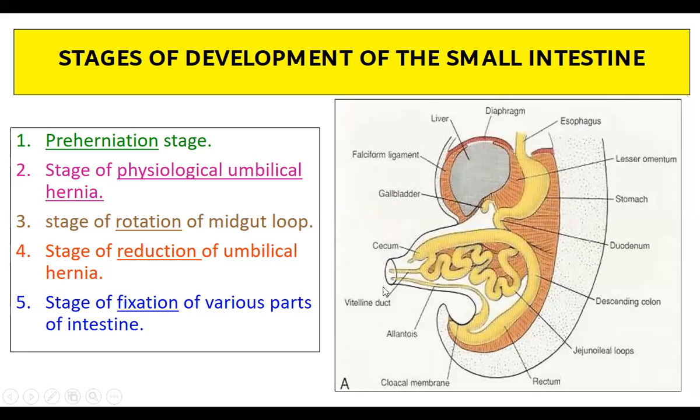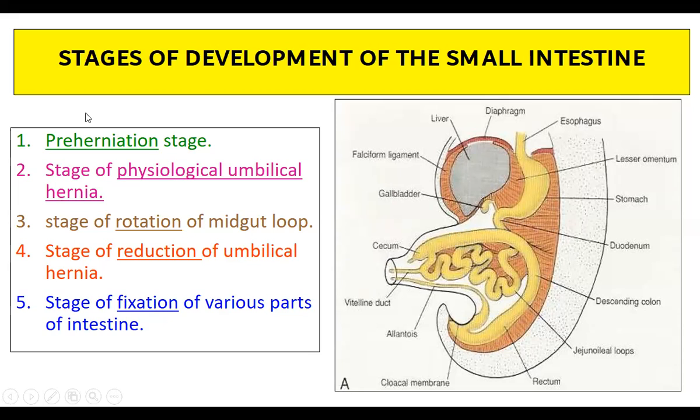If it is pathological, it will remain outside. But here it will go back. This is normal during the development of the fetus. Okay. Then the fifth stage is the stage of fixation of the various parts of the intestine. Now all the intestines will go inside, and all the organs will properly form and be in their proper places. So this is called the stage of fixation.